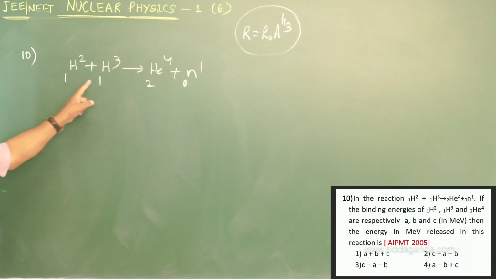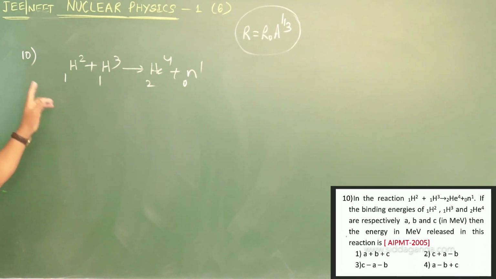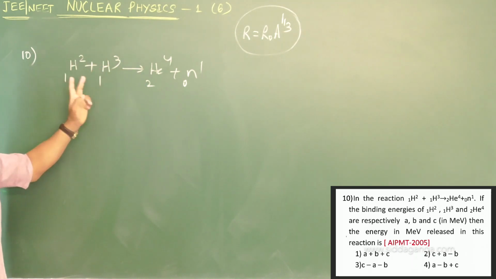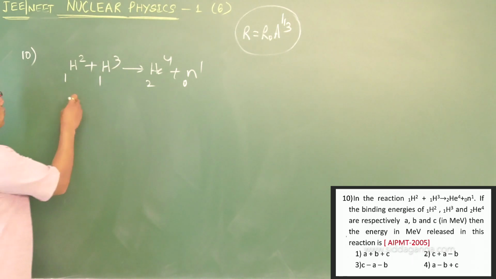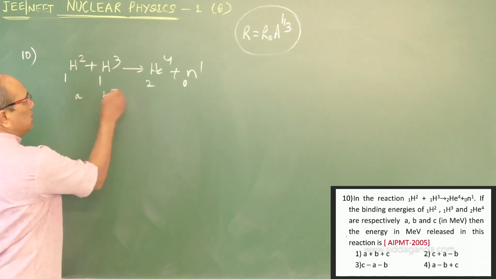So the two are combined to form a heavy nucleus. Usually when a heavy nucleus is formed, its binding energy is higher than the combining nuclei. However, here they told us it is A, B, and this is C.